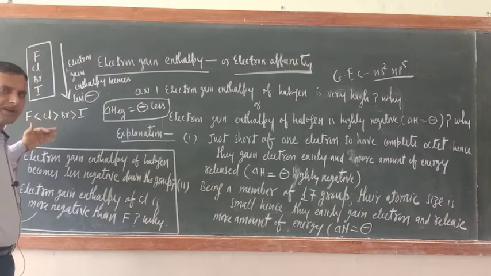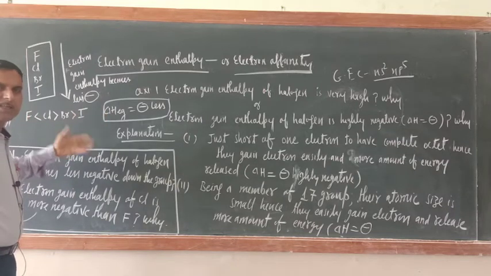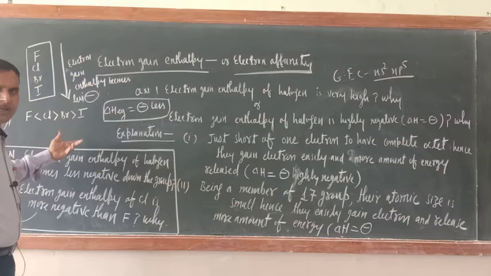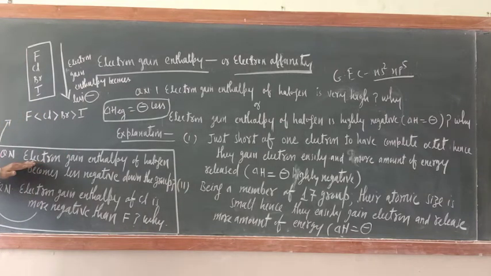Down the group, what is happening? Atomic size increases. Since atomic size increases, their tendency to gain electron decreases. That is why their electron gain enthalpy decreases. Simple answer. Okay. So I hope that you can write the answer of this question.